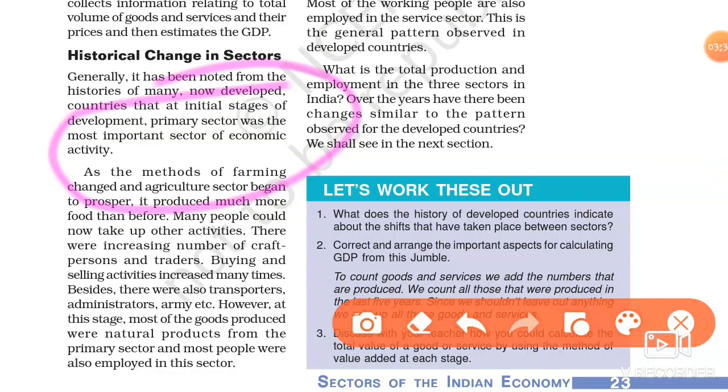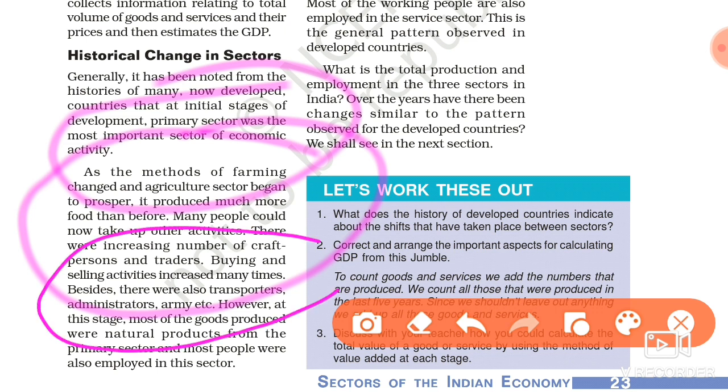But with the development of farming and agriculture, their economic activities changed. People are now able to do buying and selling activities, and they are also doing transport, administration, army, etc., with the development of the agriculture sector.